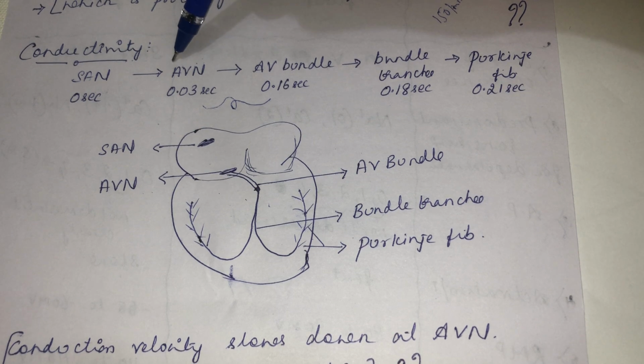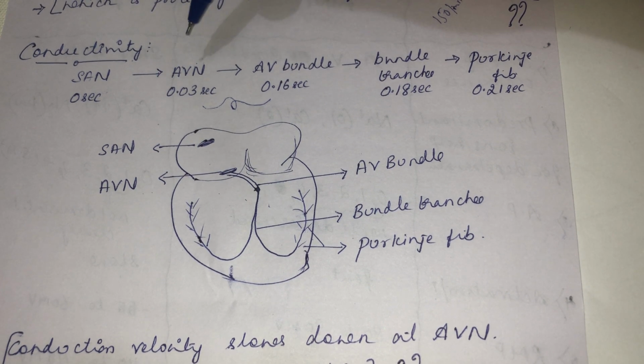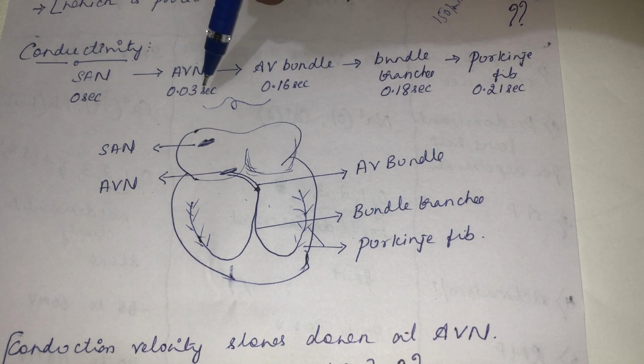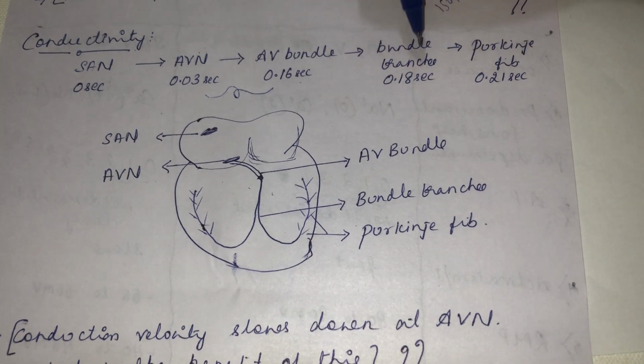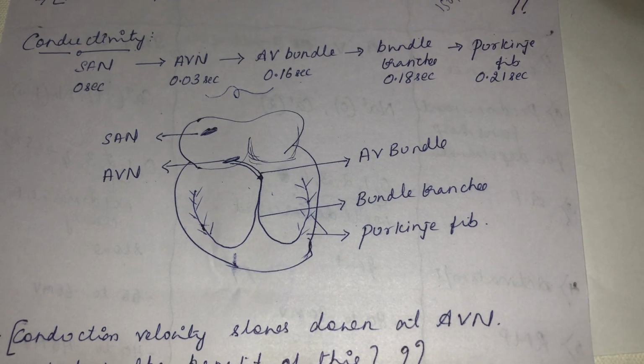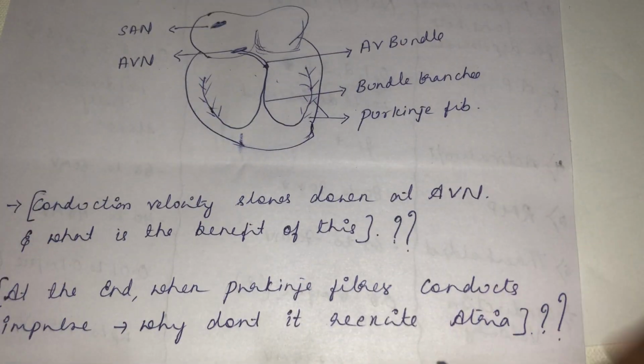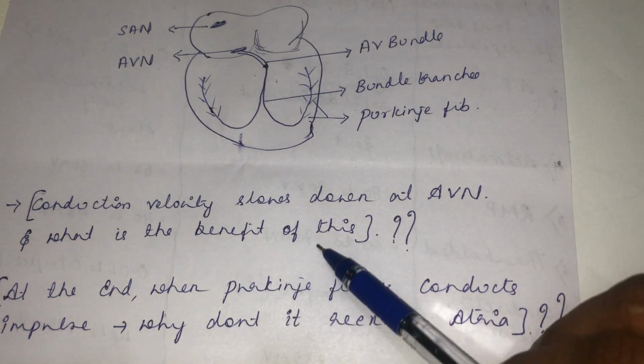See, there the impulse will wait at the AV node. Come on, spontaneous depolarization, please reach threshold potential. I am waiting here. I want to re-excite you. But the AV node is not doing that. It is waiting for spontaneous depolarization to reach the threshold potential to cause the phase 0 depolarization. So there is a lag from 0.03 second to 0.16 second. Then it will reach the bundle of His at 0.18 second, then the Purkinje fibers. So conduction velocity slows down at the AV node, and what is the benefit of this?